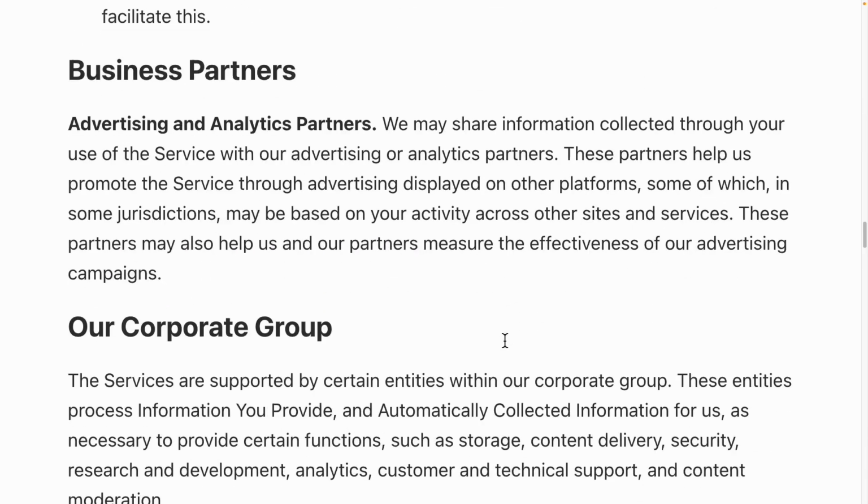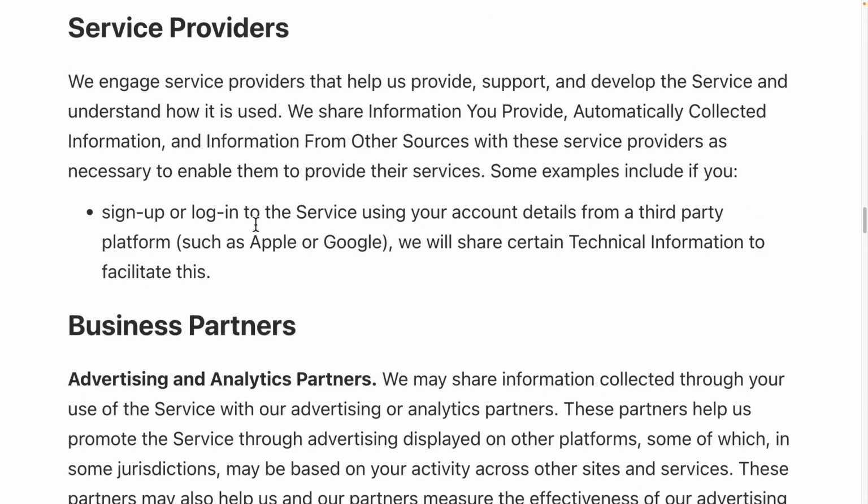When signing up using methods like logging in with a Google account, some information is indeed shared with Apple or Google. However, it's natural for us to feel uneasy, thinking they might be gathering all our data. Ultimately, this is a personal judgment call.